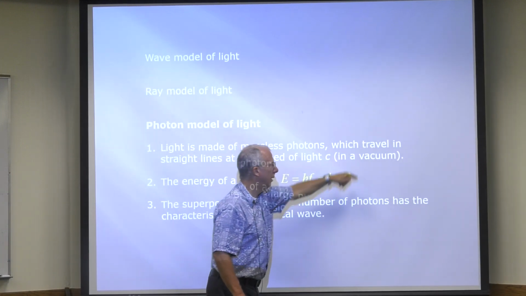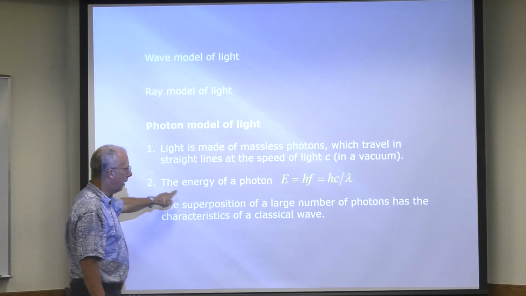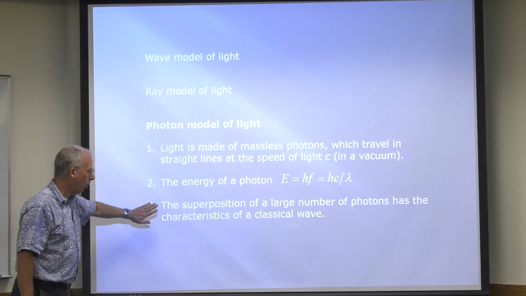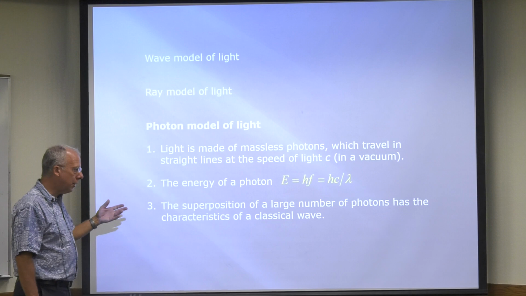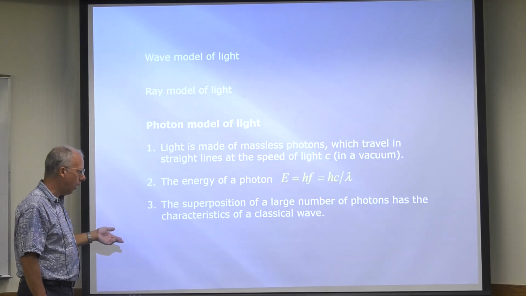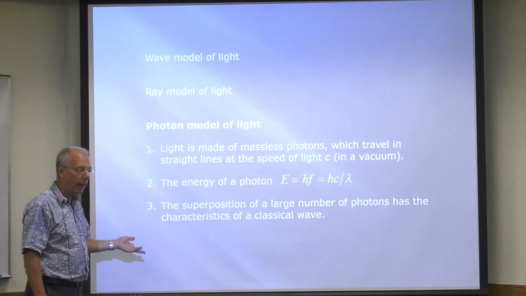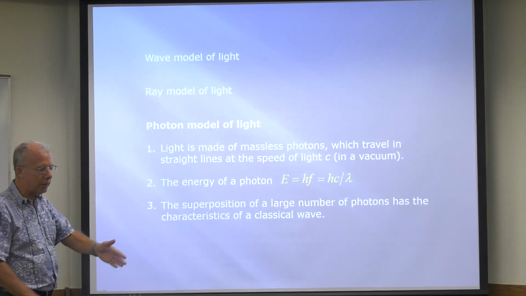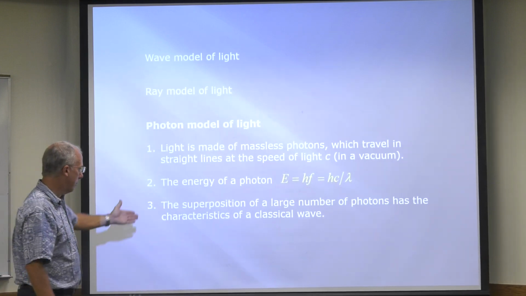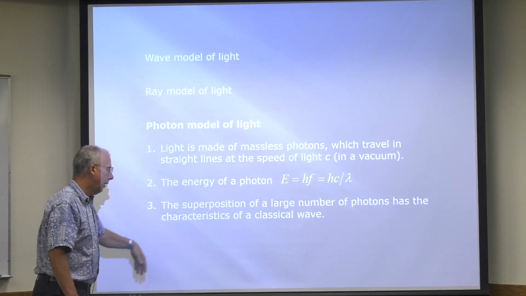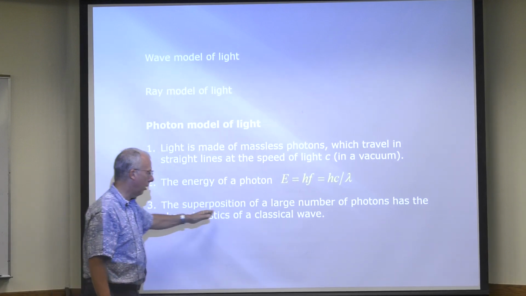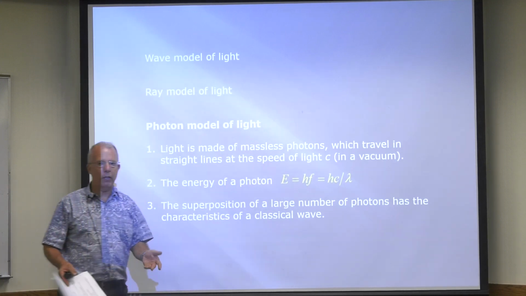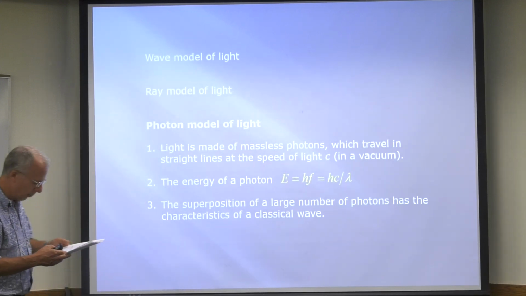In a vacuum. Energy of a photon equals hf, which is h over lambda. This is the cool one. The superposition of a large number of photons has the characteristics of a classical wave, right? You do the double slit with a large number of photons, and you see an interference pattern. That's what that means. The addition, or whatever you want to call it, of a large number of photons has the characteristics of a classical wave. You get an interference pattern when you do the double slit experiment.